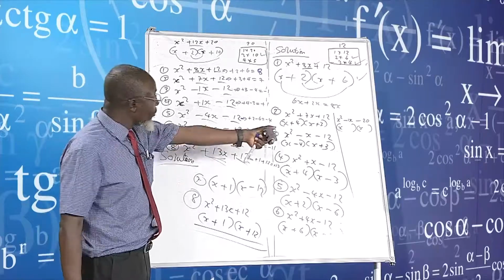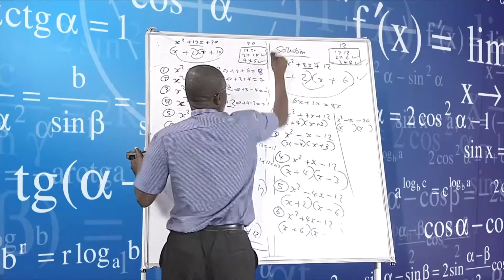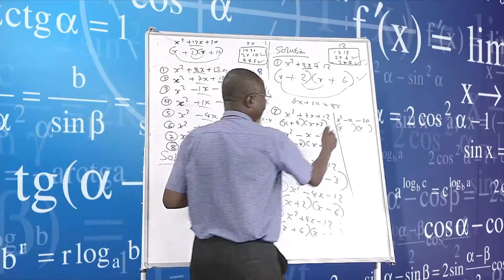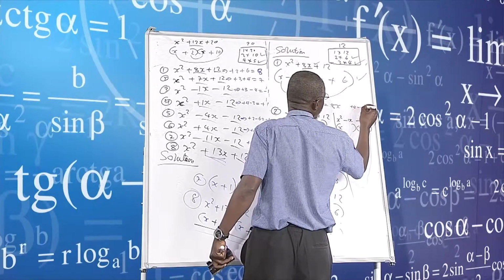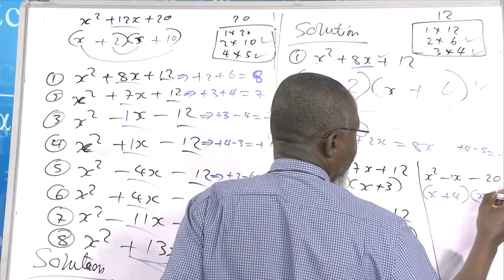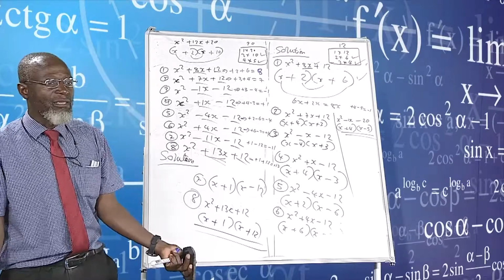For us to get a 1, the combination is 5 minus 4, which gives 1. But it is negative, guys. So for it to come out negative, we say plus 4 minus 5 gives negative 1. So here I just put plus 4 and negative 5. Answer done.